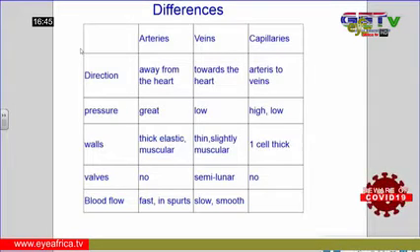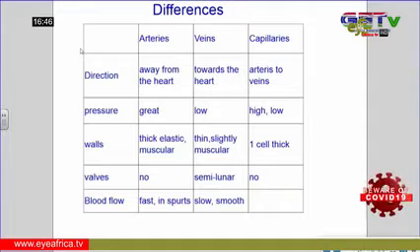That means, when we talk about the valve, valves are just structures which prevent the backflow of blood. Because of the high pressure in the artery, the blood flows very fast, thereby it is unable to flow backward. Then in the vein, the blood flows very slowly and the pressure is low, therefore it requires a valve to avoid the backflow of the blood. Then capillaries have no valve too.